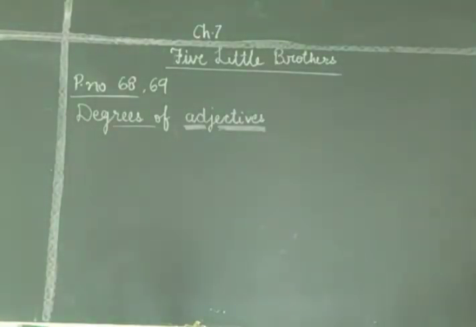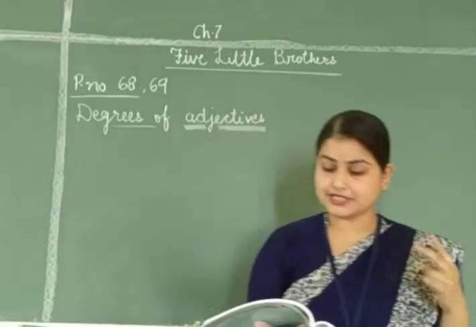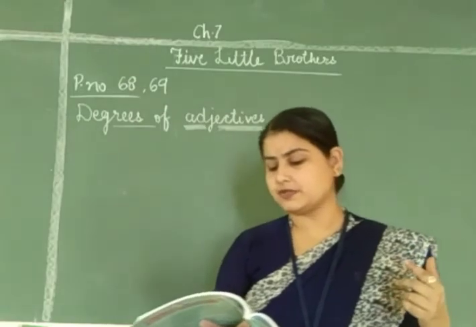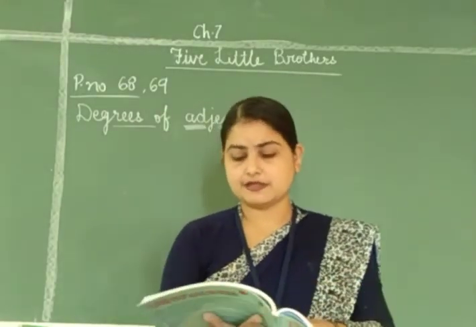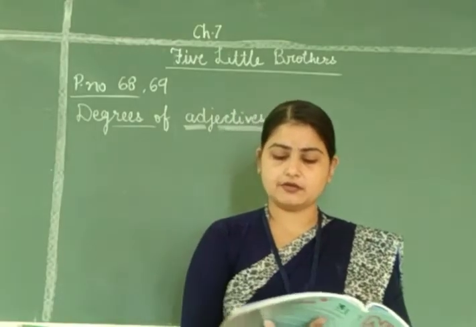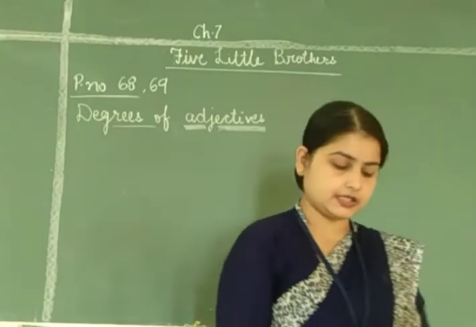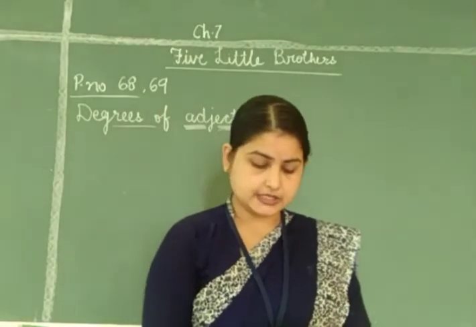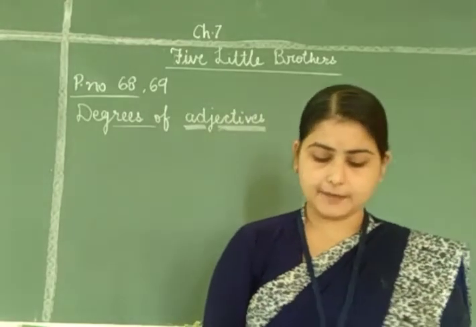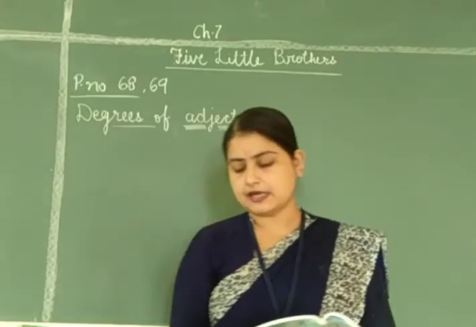Okay. Now the same is given here on page number 69. I am reading it out. To compare more than two things or persons with the same quality, we add est to the adjective. This is called superlative degree. Do not forget to add the before the adjective. And examples are short, shorter, shortest, dark, darker, darkest, big, bigger, biggest, light, lighter, lightest, high, higher,